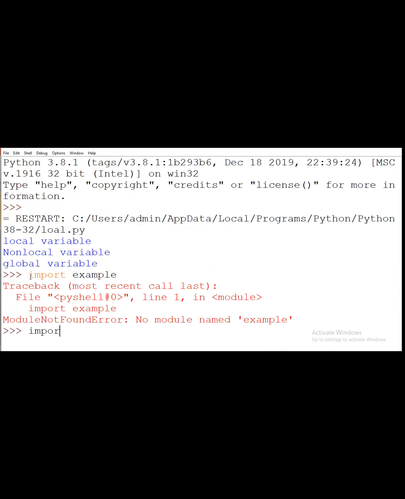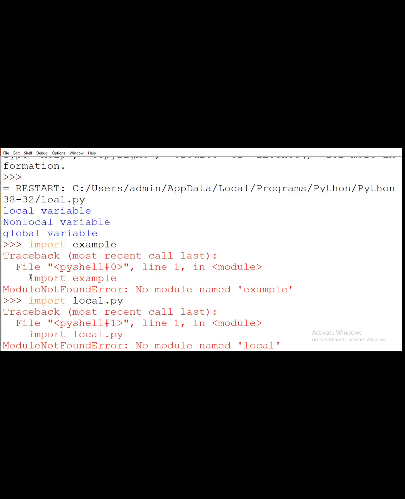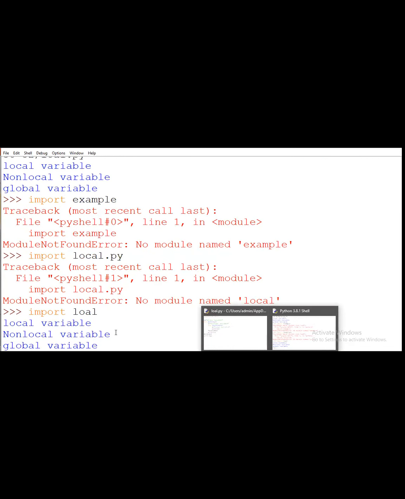So write import local dot keyword. No module local, why? Oh sorry, LOAL. Import LOAL. So you have to see here, I am importing my own module, that is the program which I did sometime before, that is the local one. So it will display the output of that local.